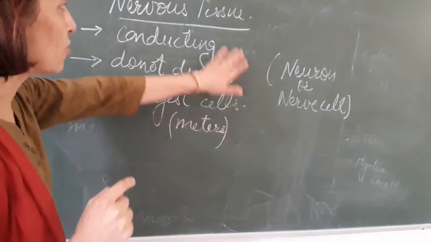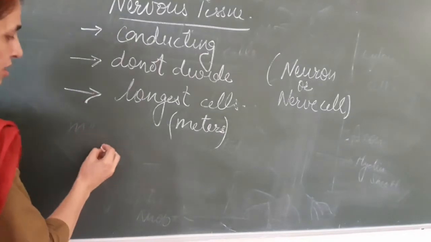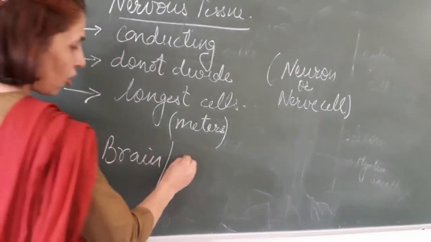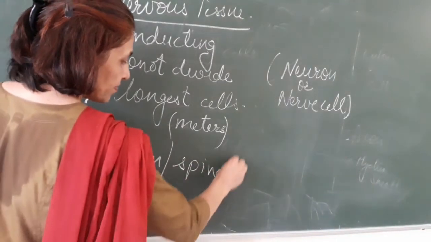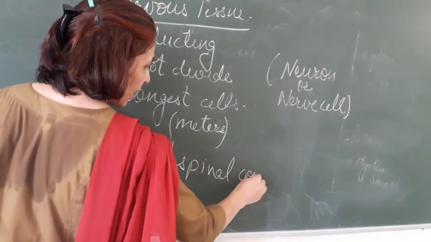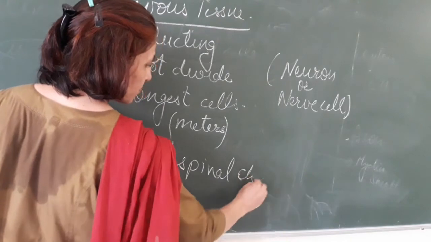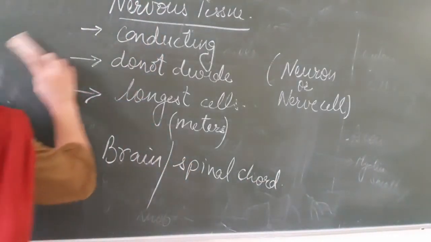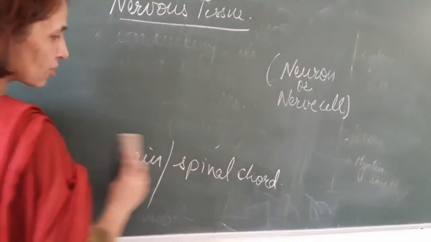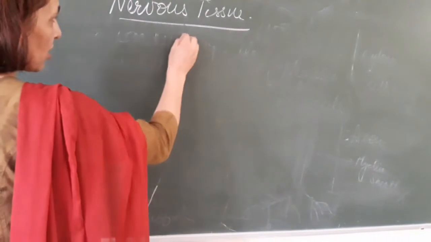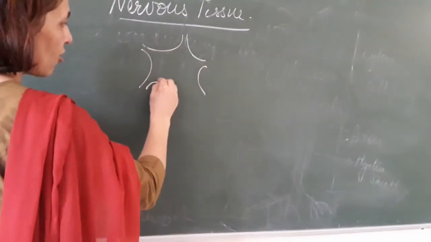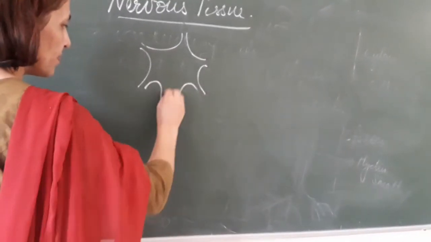This neuron or the nerve cell is a part of nervous tissue. It constitutes the nervous tissue, and this tissue is found in the brain and spinal cord. They are made up of this tissue. This neuron or nerve cell, how does it look? You have already studied in your junior classes, in 8th class. It consists of 3 parts.